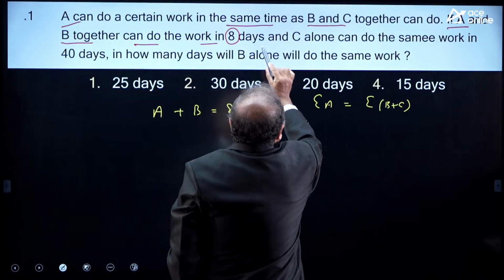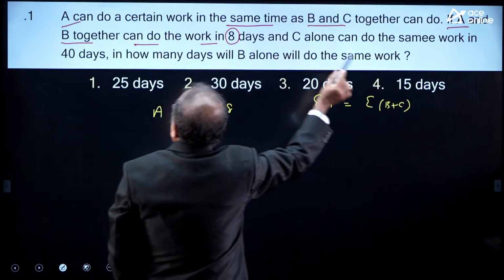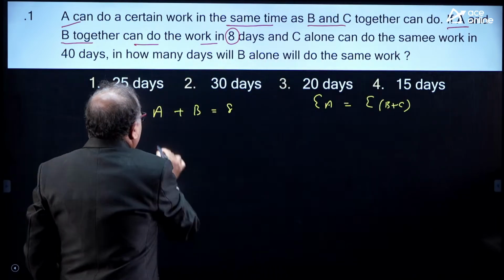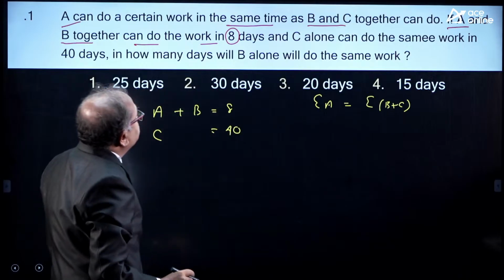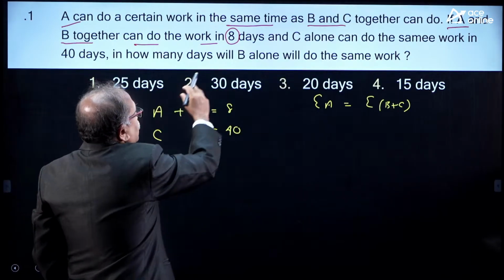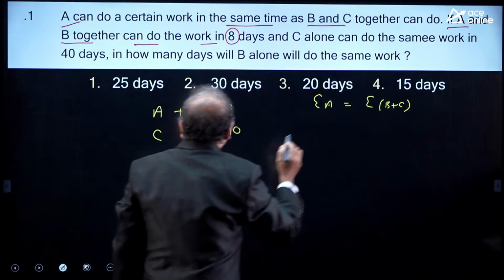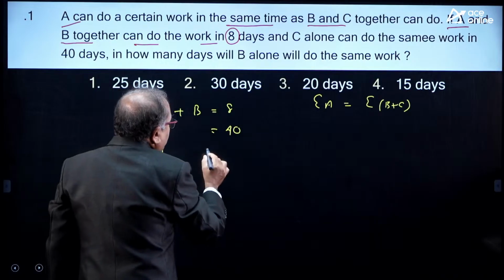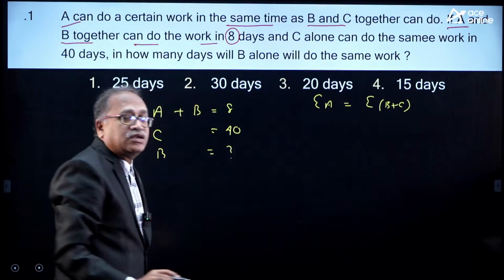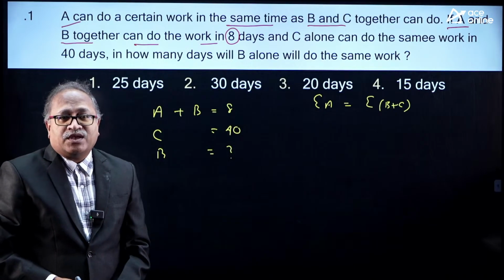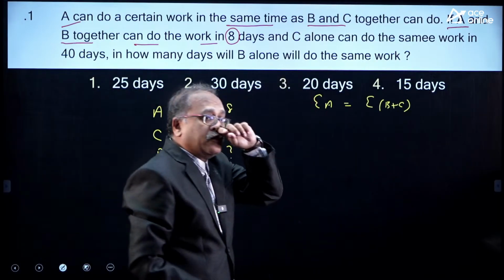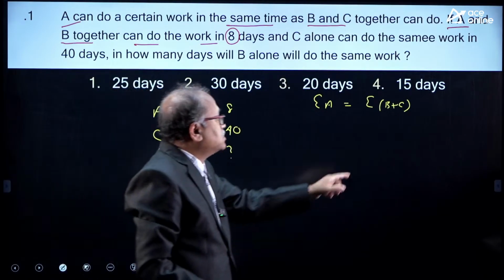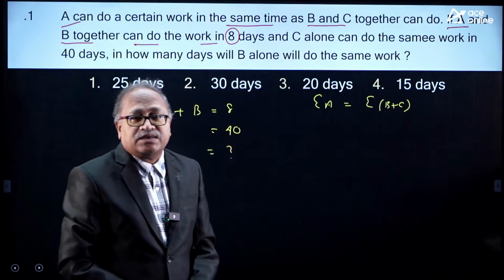Now it says that C alone can do the same work in 40 days. The question is, in how many days can B alone do the same work? This is the information we have, plus the additional information that the efficiency of A is the same as the sum of the efficiency of B and C.